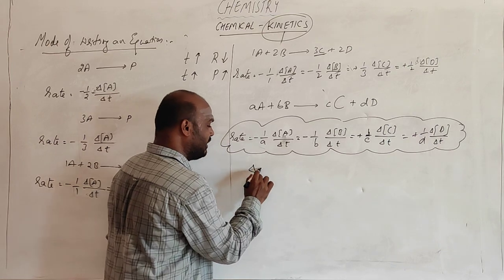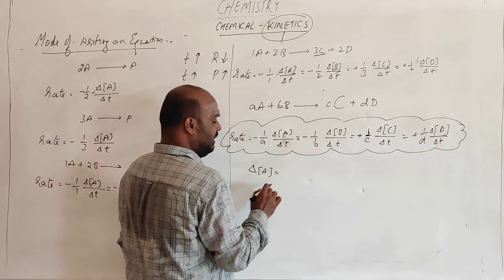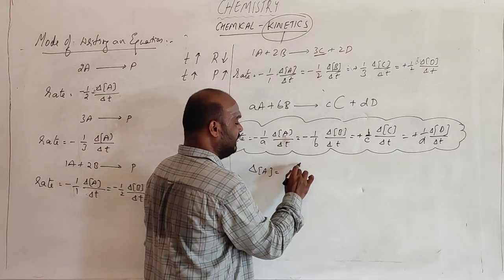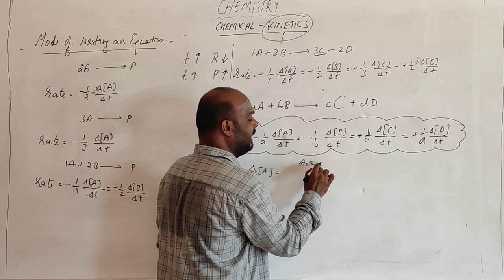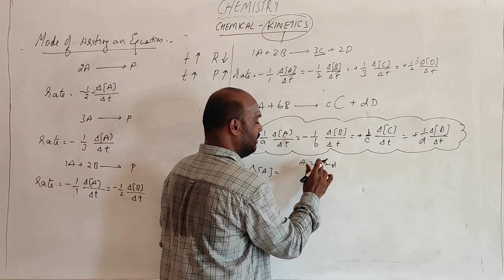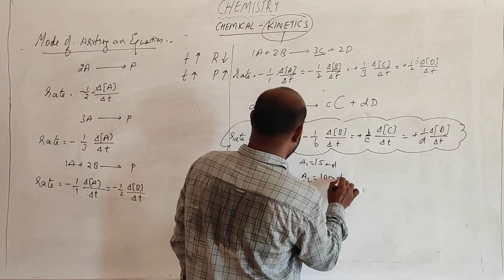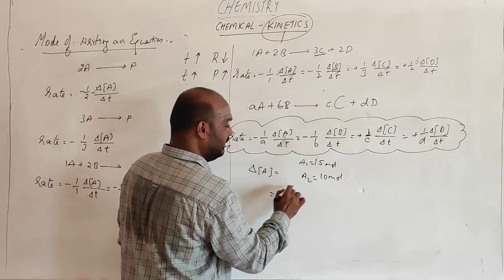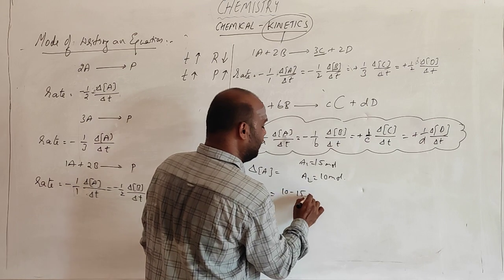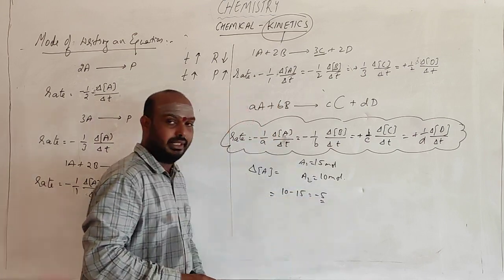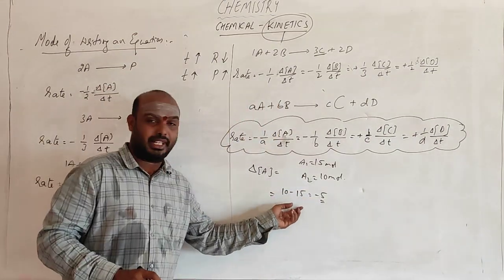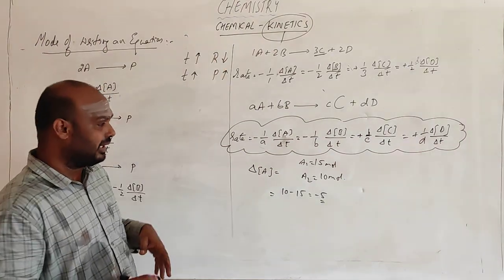The change in concentration is large. So initially A1 is something like 15 moles, and A2 is 10 moles. See, the change in A is how much? 10 minus 15, which is minus 5. Means there is a valuable change.